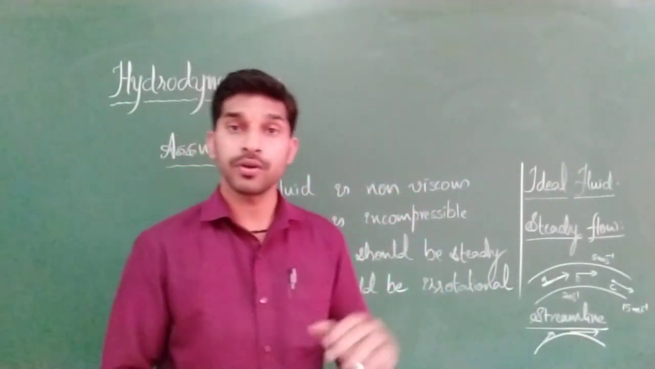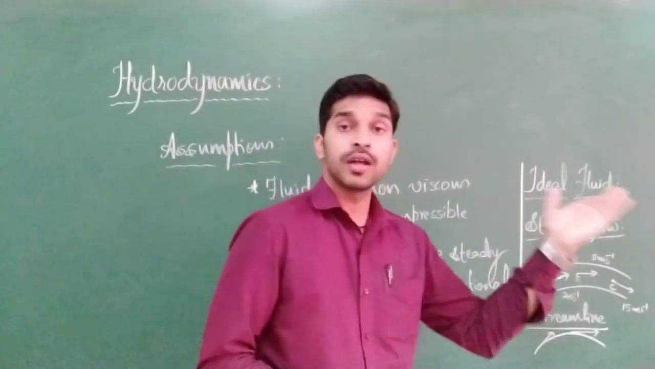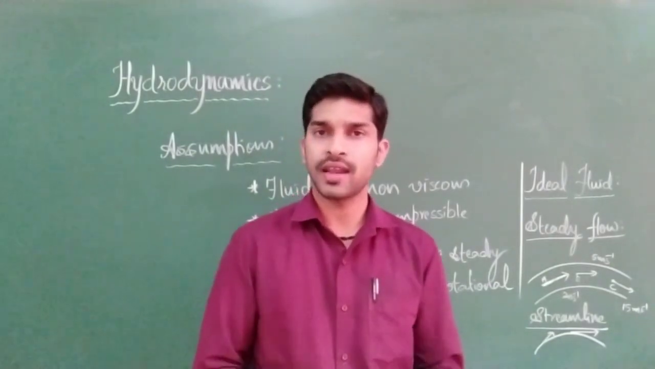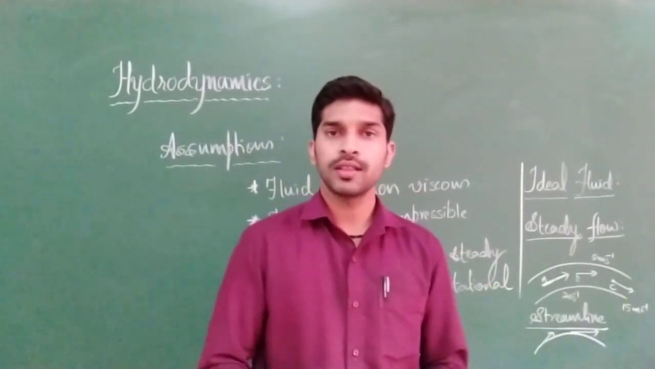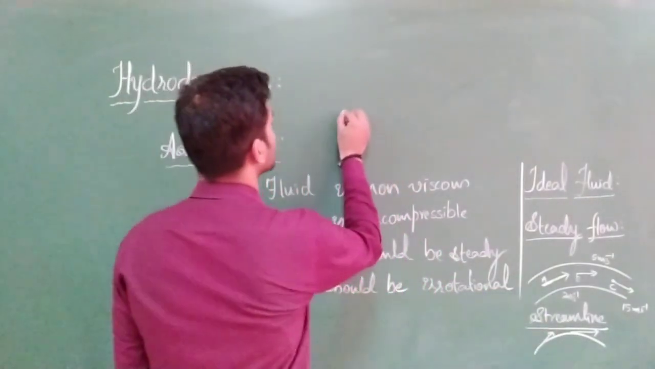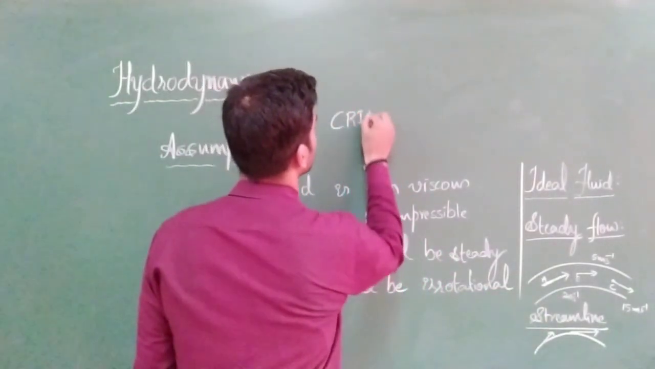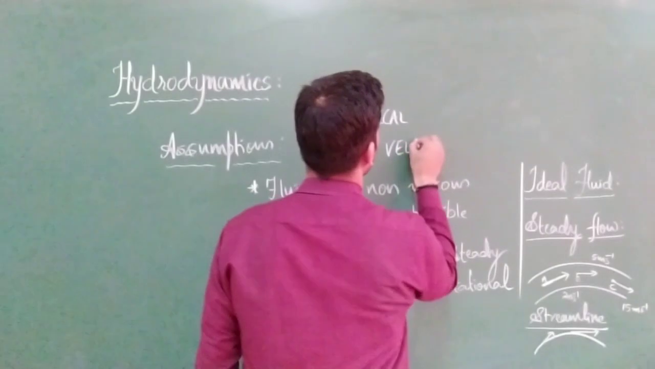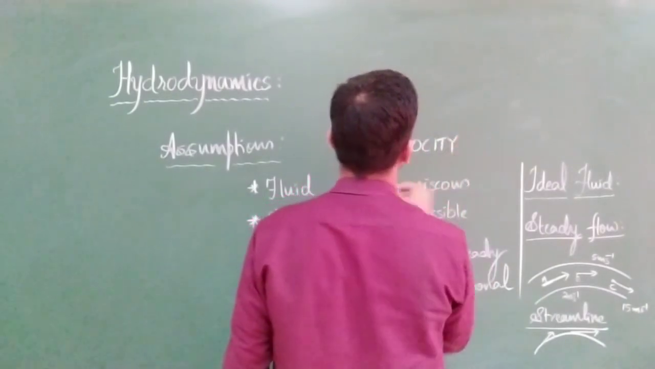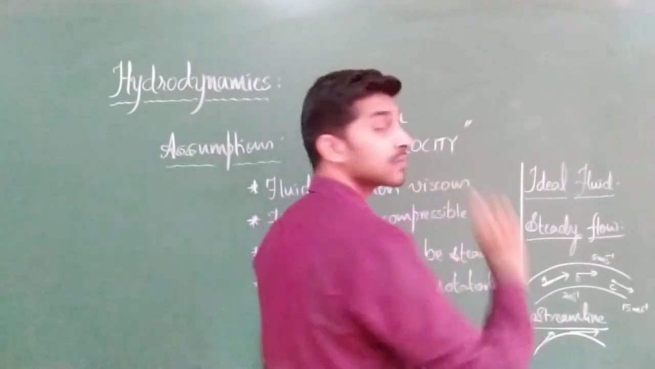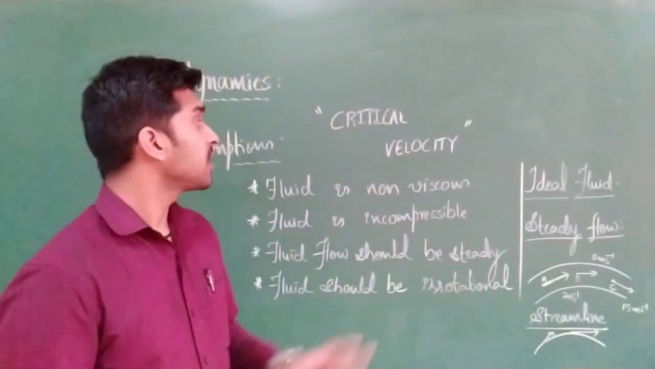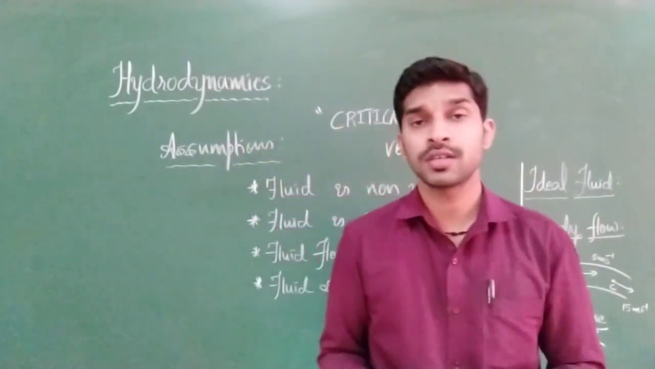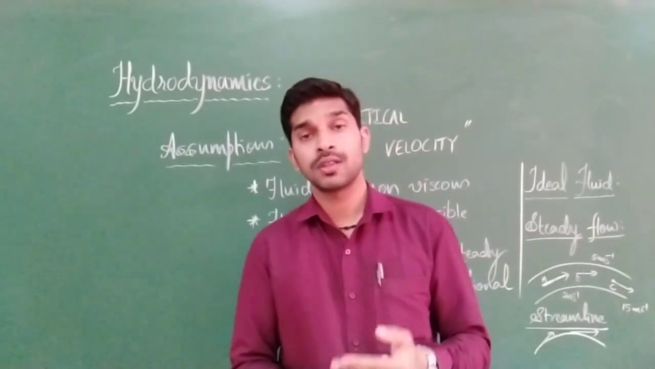Next we discuss the next part. Next we have turbulent flow. But before going to turbulent flow, we have an important terminology, that is critical velocity. Clear? So critical velocity is the minimum velocity above which the fluid flow is no longer steady flow.